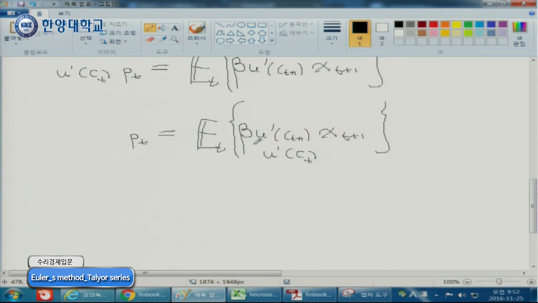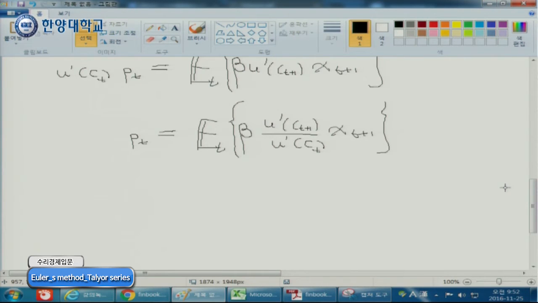Then we divide. Alright? Well, this is slightly ugly, so let me move this one. See? Now, it looks much better. Okay? This is a very important equation.